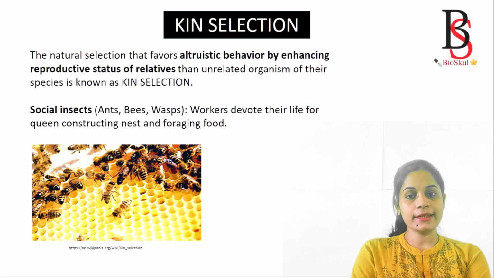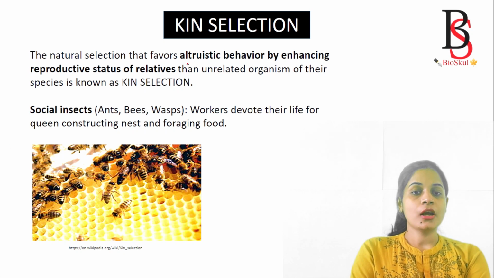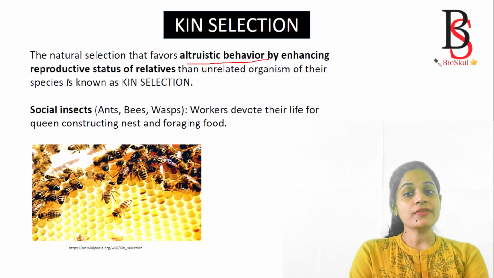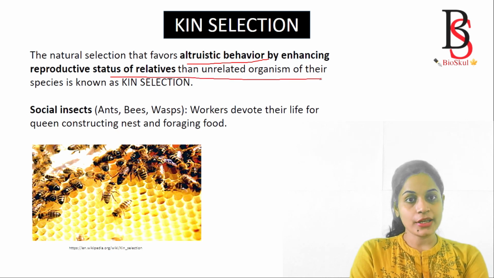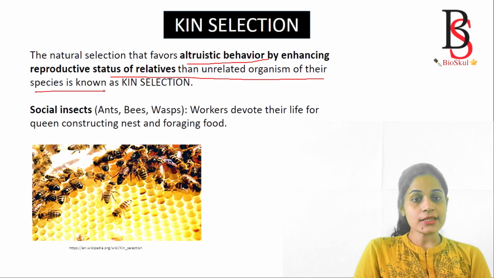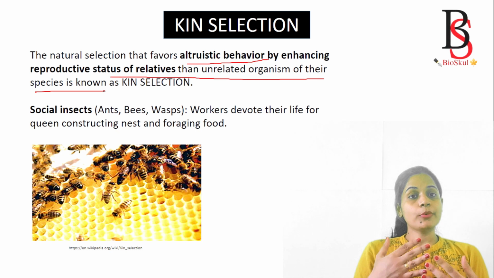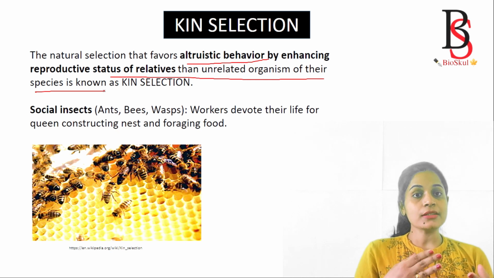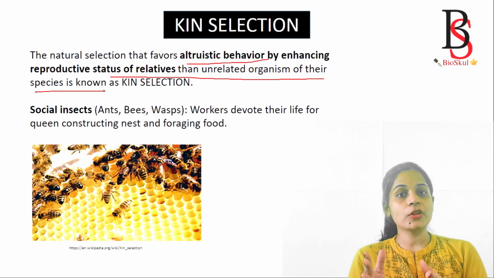Now comes kin selection. Kin selection is the natural selection that favors altruistic behavior by enhancing the reproductive status of relatives rather than unrelated organisms of their species. So kin selection is altruistic behavior by enhancing the reproductive status of relatives, means helping the relatives, not the other organisms of the species.